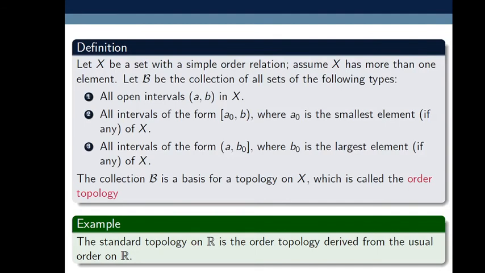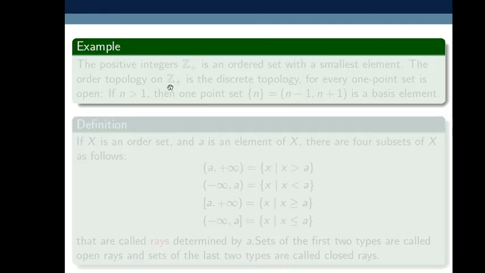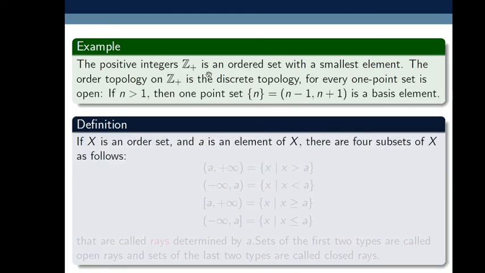So let's have an example. We discussed two examples. The standard topology on R is the order topology derived from the usual order on R. Also, the set of positive integers Z plus is an ordered set with the smallest element 1. The order topology on Z plus is the discrete topology. Discrete topology means the collection of all subsets of X, simply the power set.